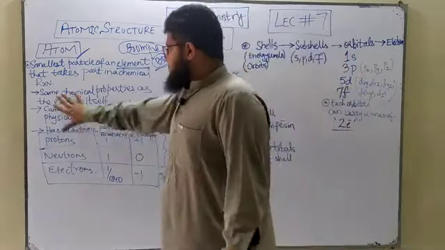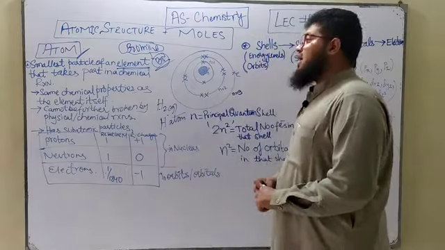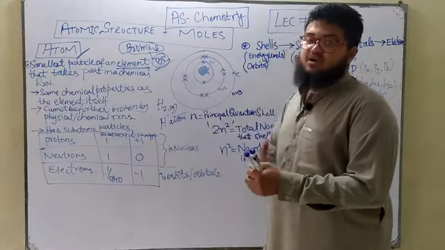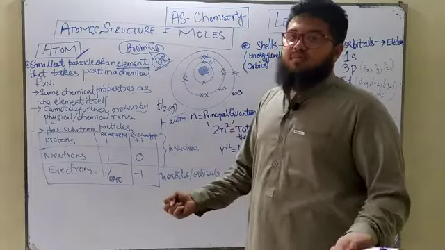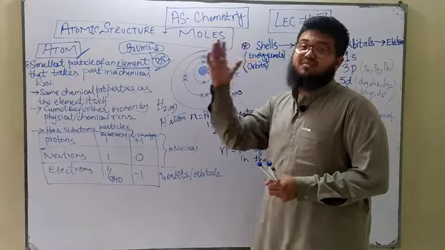Then, they cannot be further broken down into simpler substances by chemical means or by physical means. Although we do know now that yes, atoms do have subatomic particles as well, you cannot split an atom into its subatomic particles very easily. You have to go into very extreme conditions.